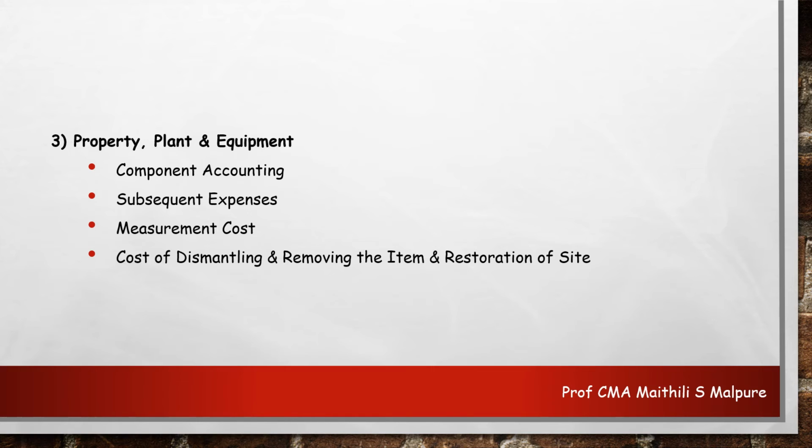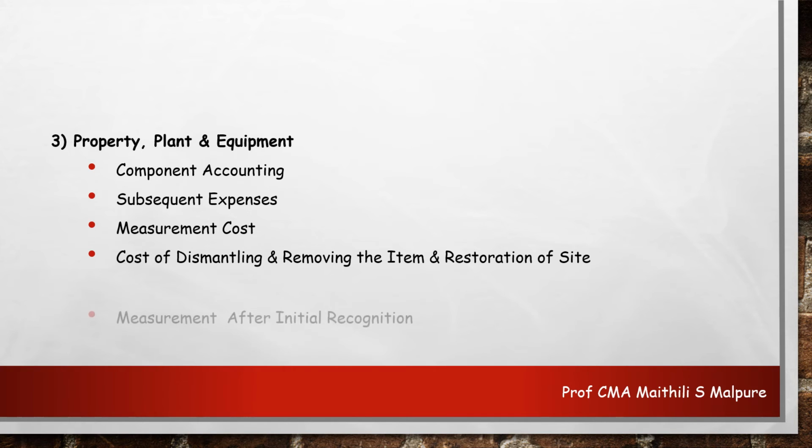This might apply only when the activity of the entity is in relation to site restoration or the extraction of any coal, mineral, whatever it may be. In that case, it has to be carefully computed with regard to dismantlement, restoration, etc.